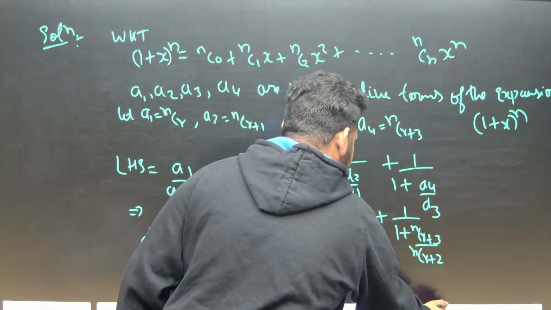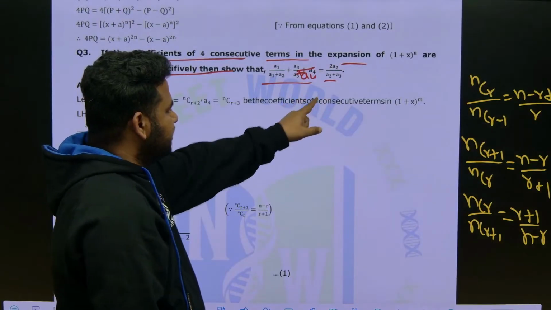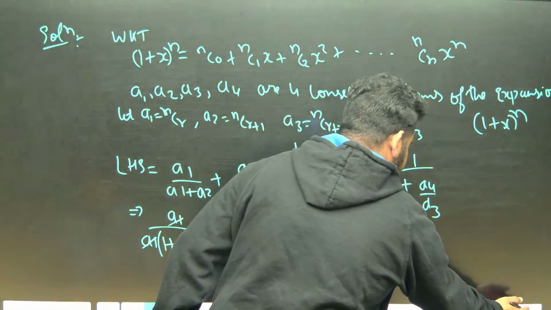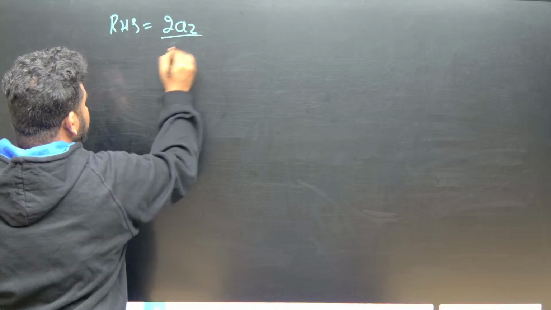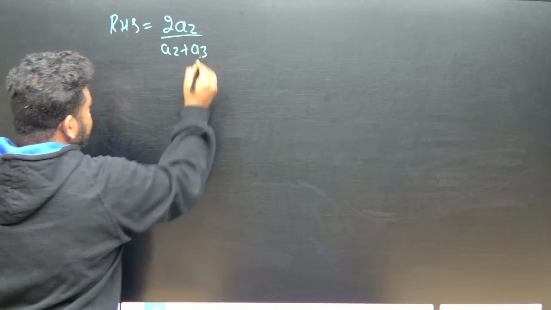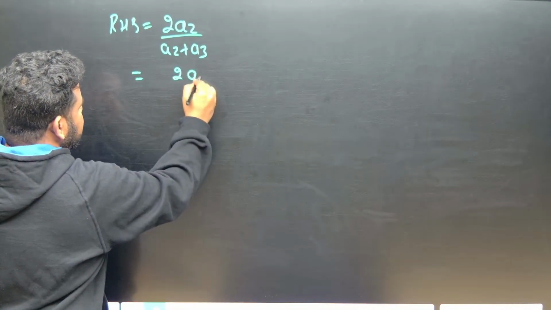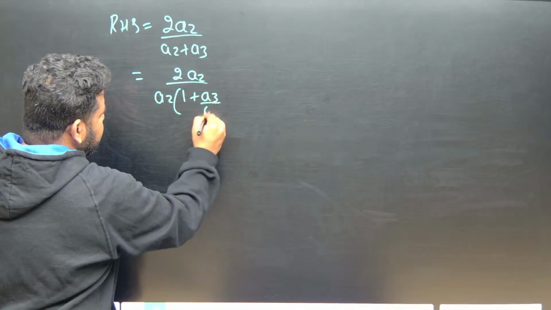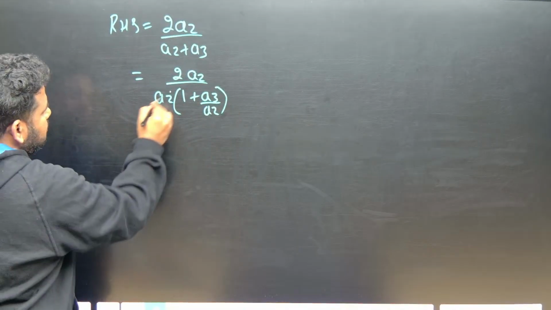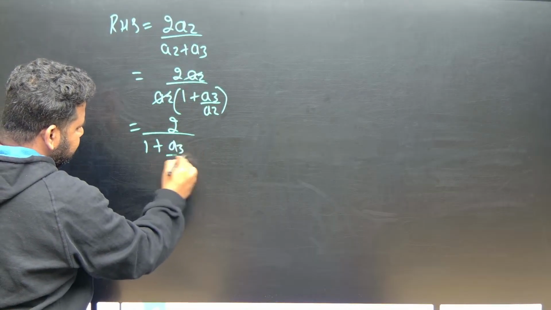Okay, what is the RHS that they have asked? RHS is 2 times A2 by A2 plus A3. Now RHS is equal to 2 times A2 by A2 plus A3. Here also same thing, 2 will be there, A2 I will take outside, this will become 1 plus A3 by A2, correct? So A2 cancels, and I will have 2 by 1 plus A3 by A2.